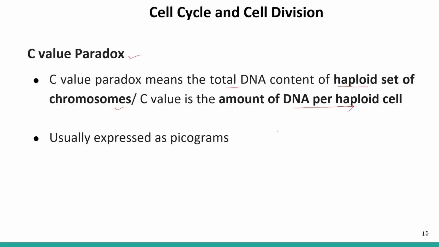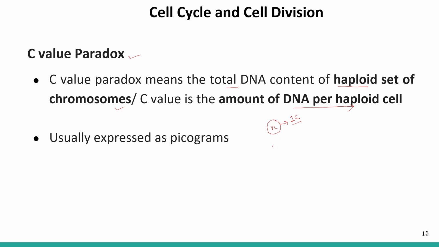So for a haploid cell, if the number of chromosomes is N, then the DNA content will be 1C, because the DNA content is equal to the haploid set of chromosomes.